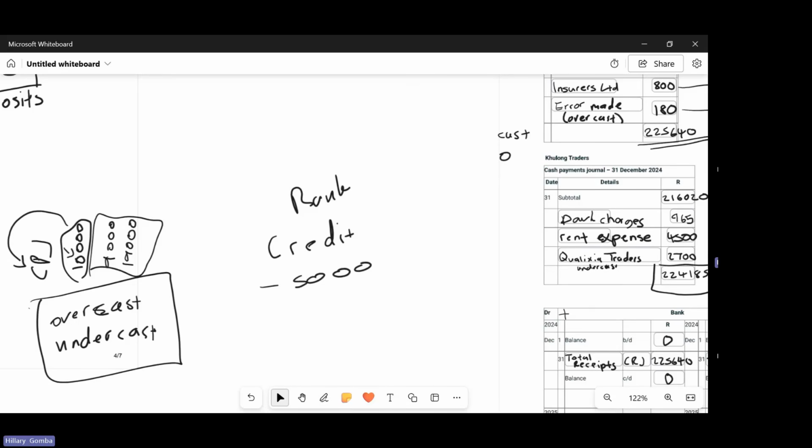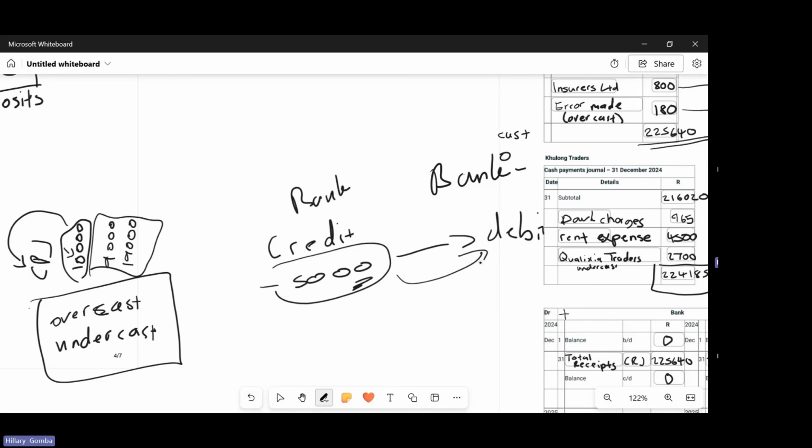Right? But then when it comes to the bank statement, this amount will be on the debit side. Why? Because we are now a debtor owing the bank 5,000 Rand. So that's why it will be on the debit side. And then if we have a positive 5,000 Rand in our bank, it will be on the credit side of the bank. Yes.